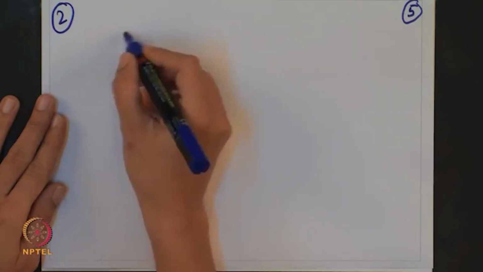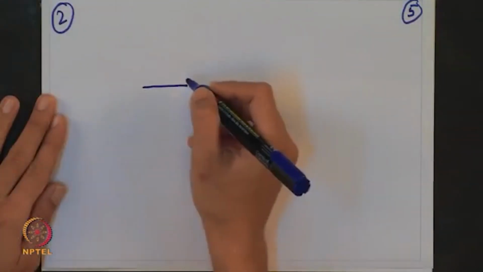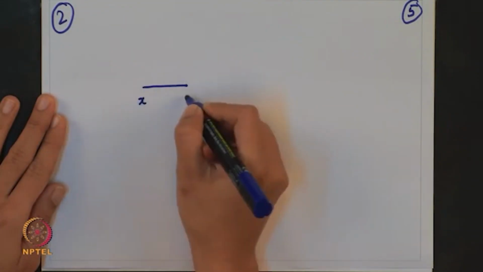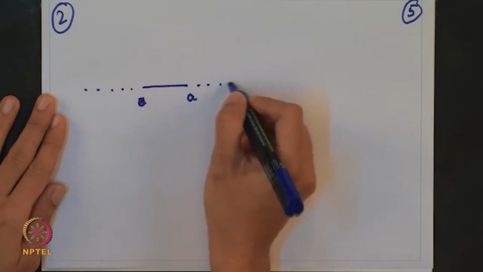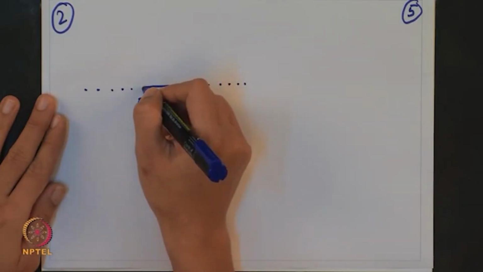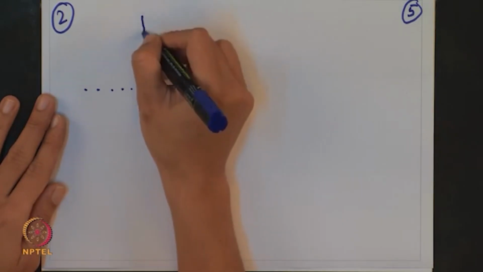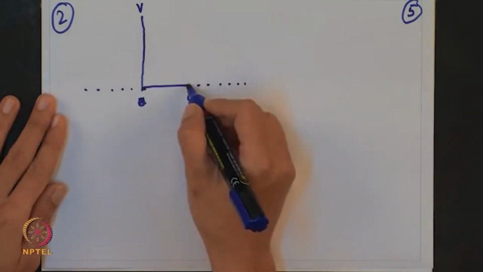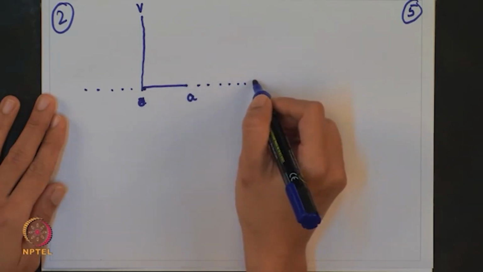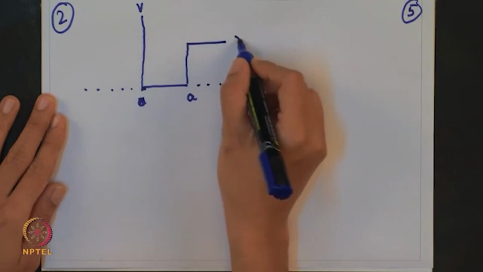Let us draw this. So, how would the diagram look like? If you consider between 0 and a, the potential is 0, and so x is 0, x is a, this is the x axis, and here V is infinity. So, at x less than 0, V is infinity. So, this is your V axis, and for x greater than a, V is equal to V0, some V0.